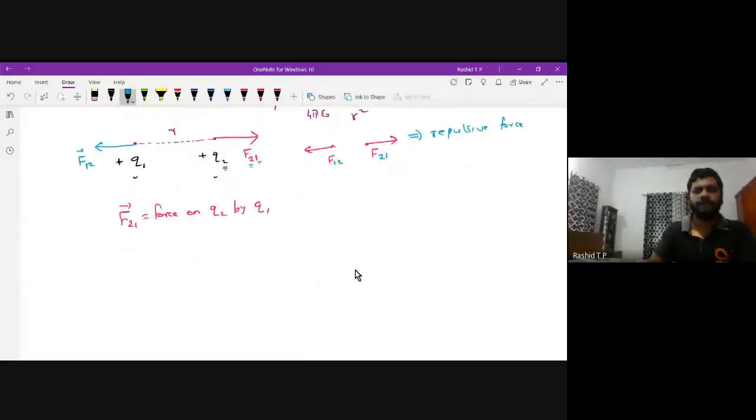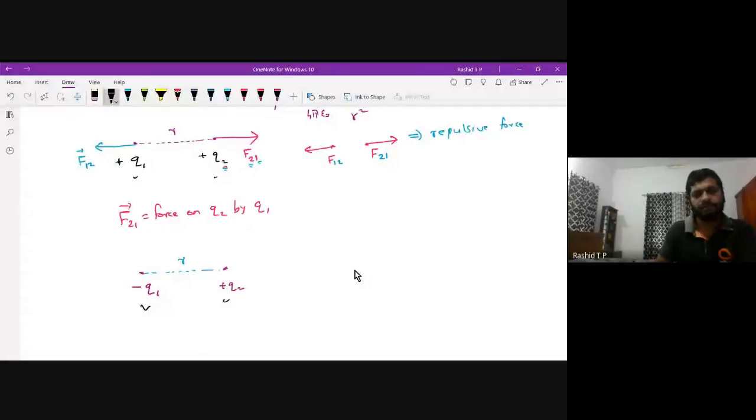Now, if one of the charges is negative, because this direction is very important while we solve certain problems, this is plus Q2, and the separation between them is again R. The force experienced by charge 2 is exerted by charge 1, F21. Sorry, this is wrong actually. One is a negative charge, one is a positive charge.